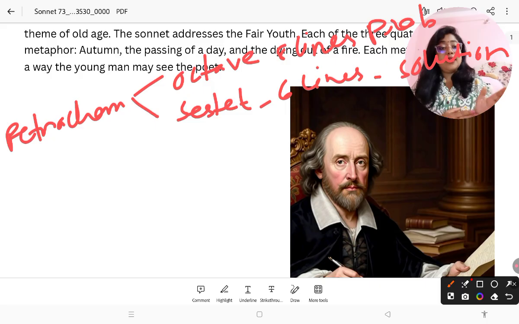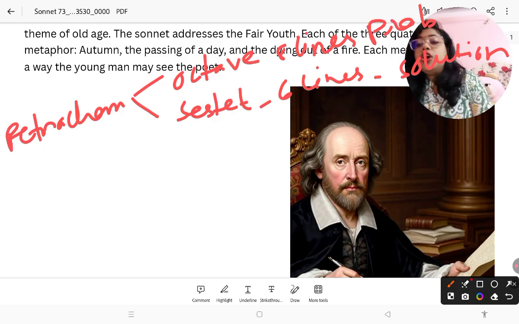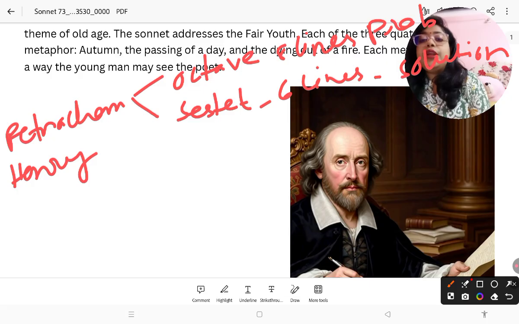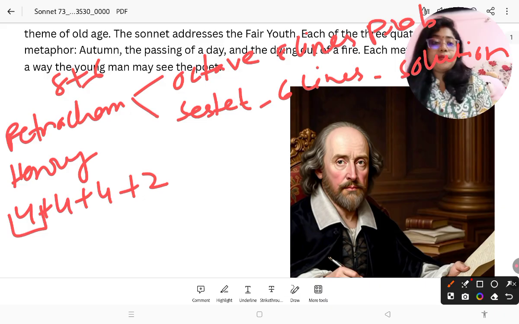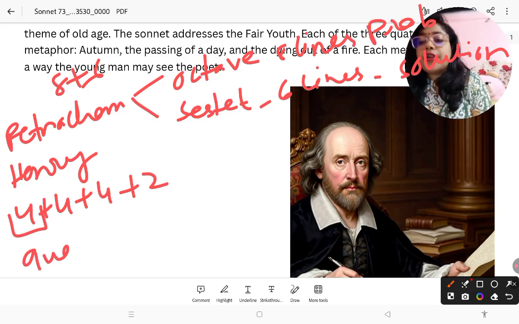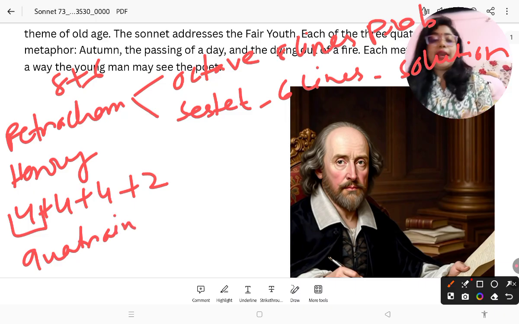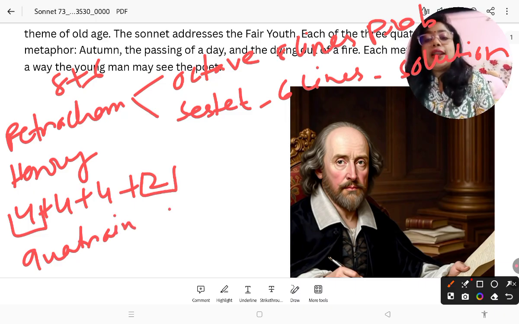As I said, many writers like Dante, Sidney and Spenser used to write in this format, though they changed it a little bit. It was introduced in England in the 16th century by Thomas Wyatt and Henry Howard. What Henry Howard did was introduce a new format. Before it was 8 plus 6, and he introduced 4 plus 4 plus 4 plus 2. These 4-line stanzas are called quatrains, and the last 2 lines are called the couplet.